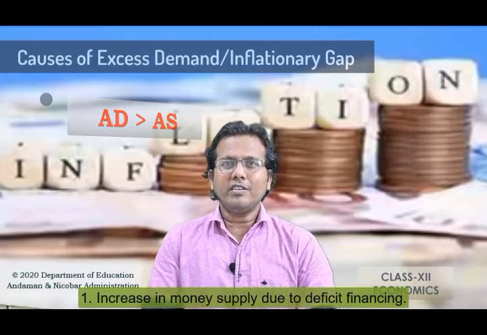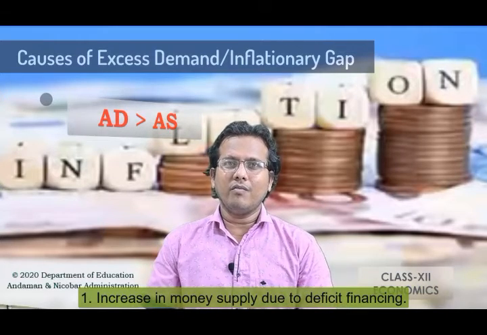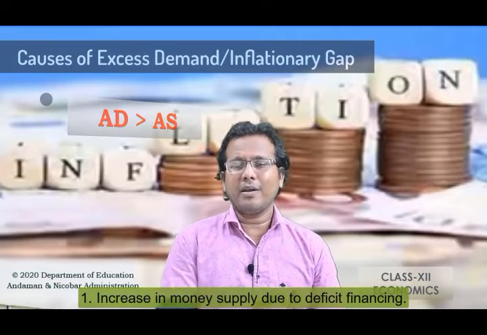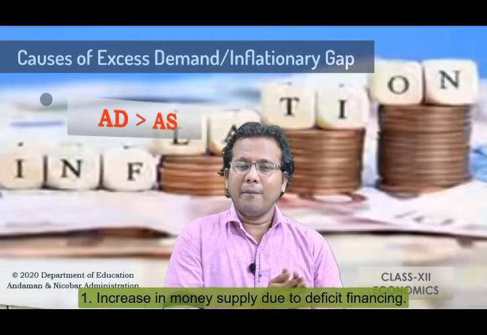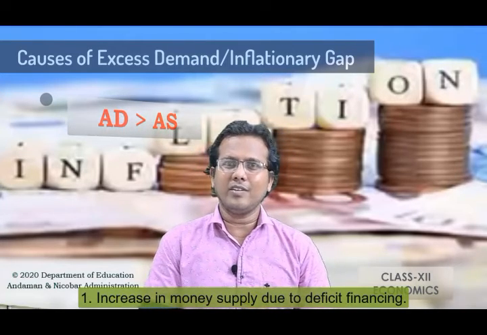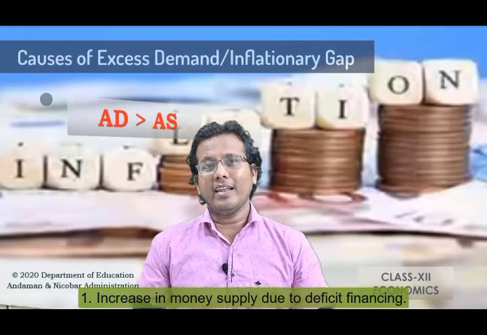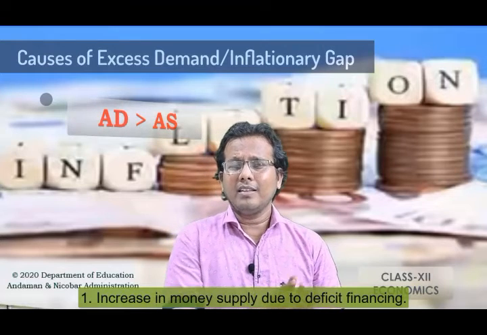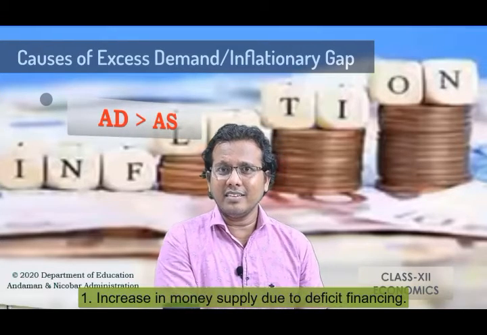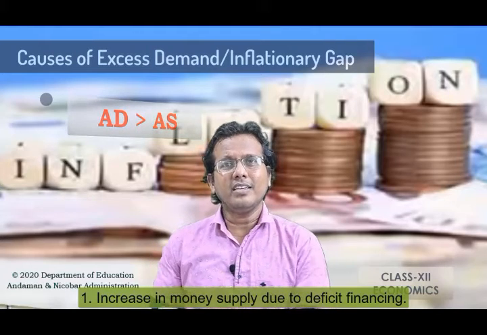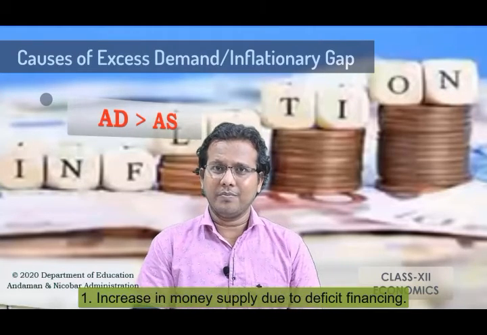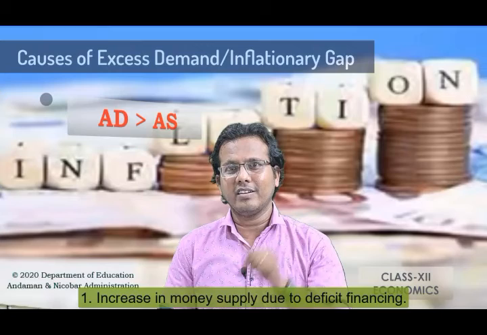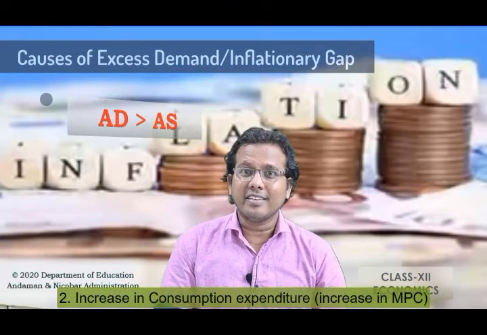When there is a deficit financing, the supply of money will be increased, induced by the government and the banks to increase the purchasing power of the people. So when the money supply increases in the economy, what happens? People intend to demand more. When they demand more, the demand increases at a greater level as compared with the AS, that is the aggregate supply. So due to the increase in the money supply in the economy, we can say that the situation of inflation is created.